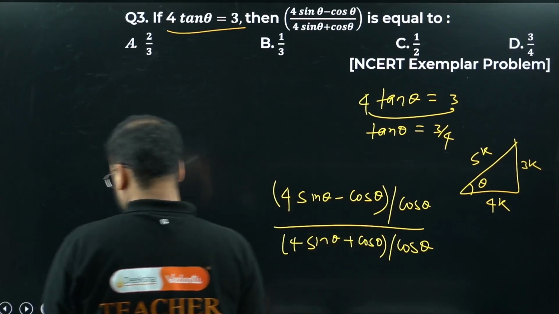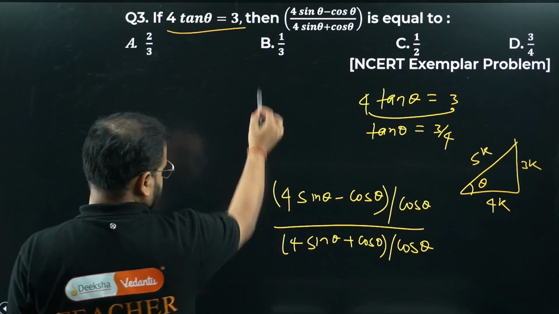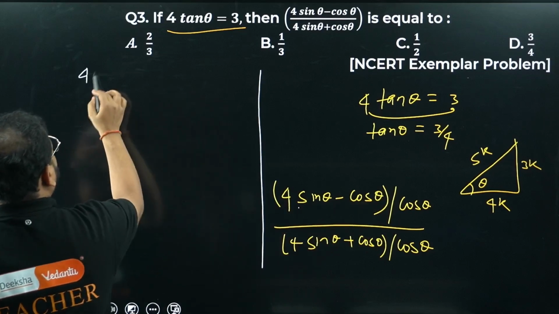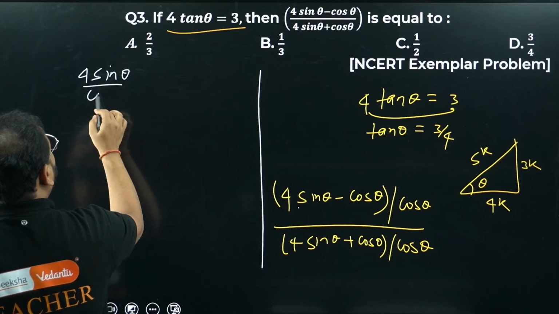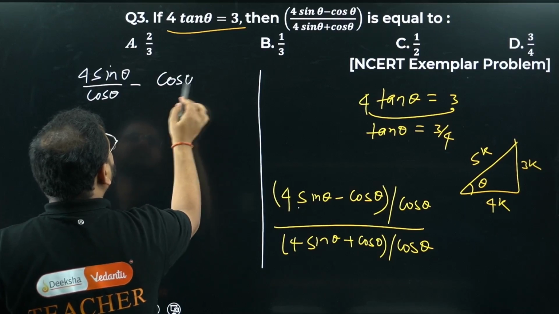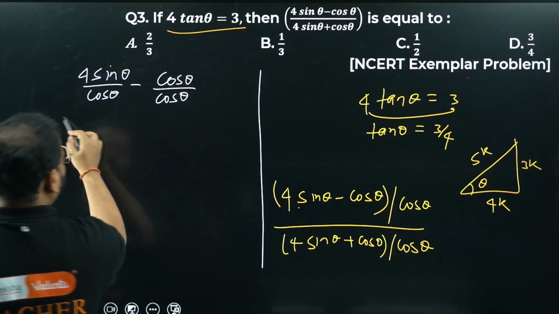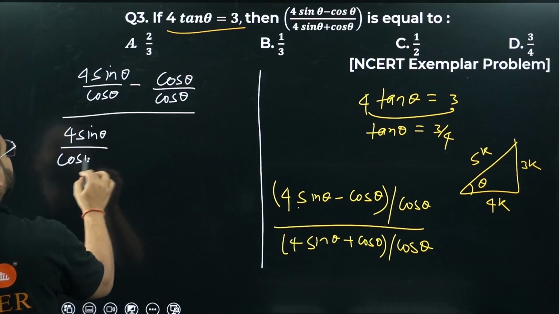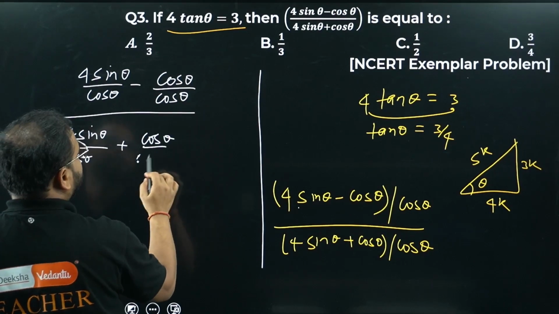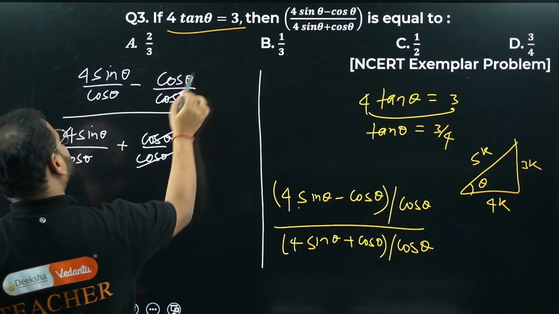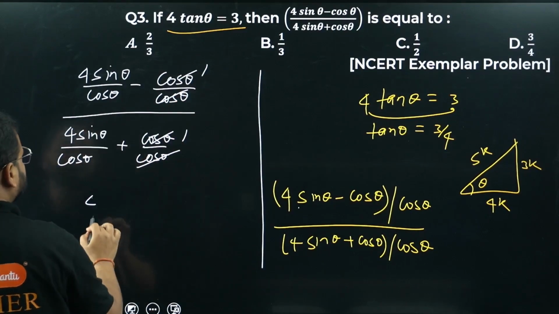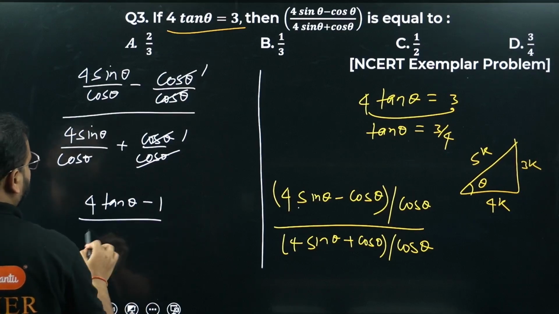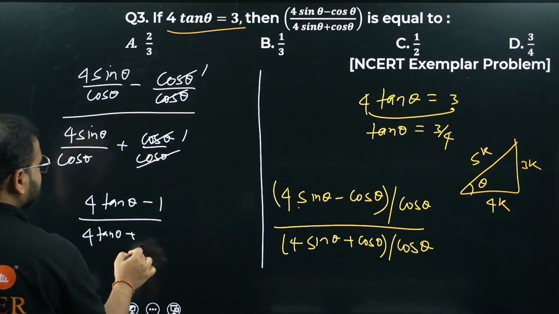So cos. Excuse me. Divide 4 sine by cos. 4 sine by cos. Please check. 4 sine theta by cos theta minus cos theta by cos theta. Have a look. Over here, 4 sine theta by cos theta plus cos theta by cos theta. Cancel, cancel, cancel, cancel. What is that? 4 tan theta, sir. 4 tan theta minus 1, okay, upon 4 tan theta plus 1.